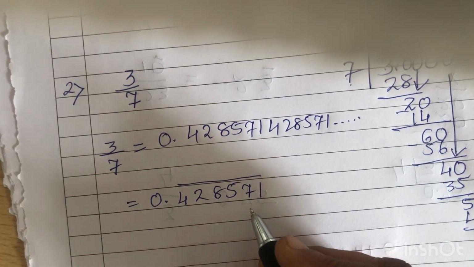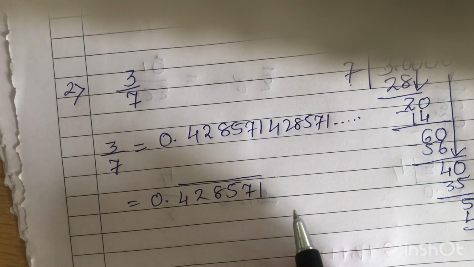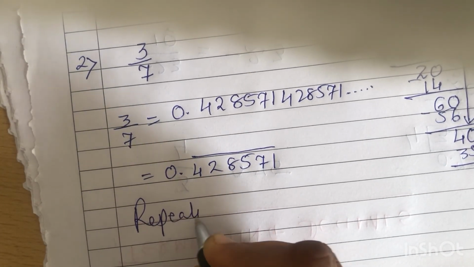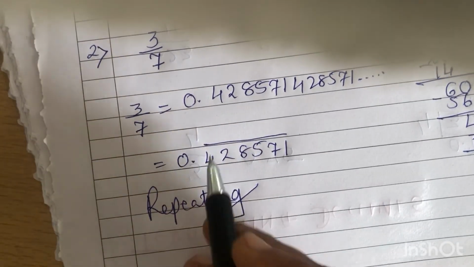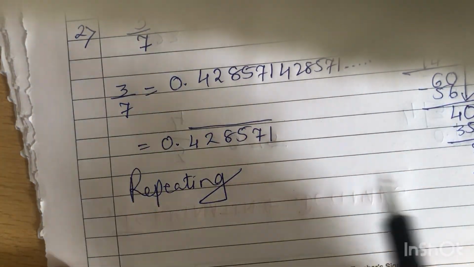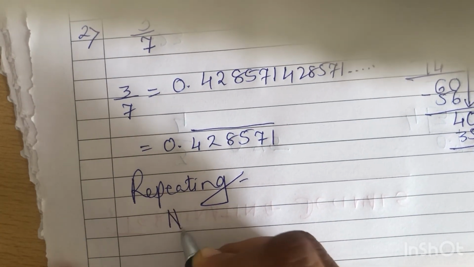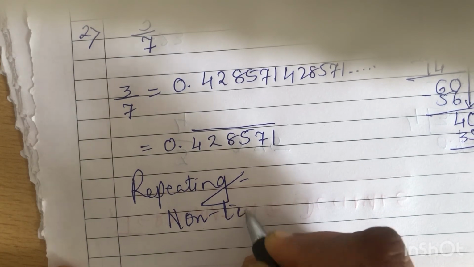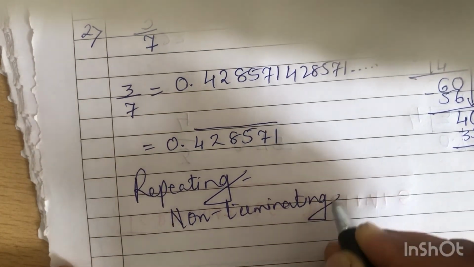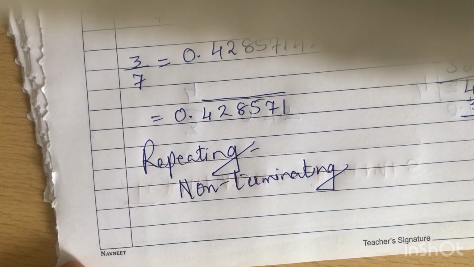So which type of decimal expansion is this? Can you see it's repeating? So yes, this is repeating. Does it end anyway? No, the division will keep on continuing. So this is repeating but non-terminating. Terminating means it has an end, a finite number of decimal places, whereas here you won't have that, right?